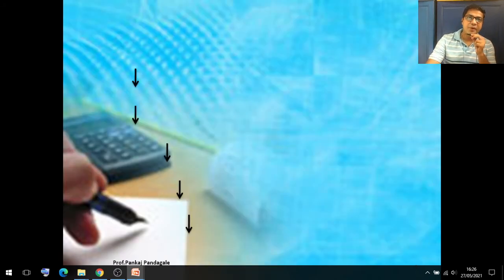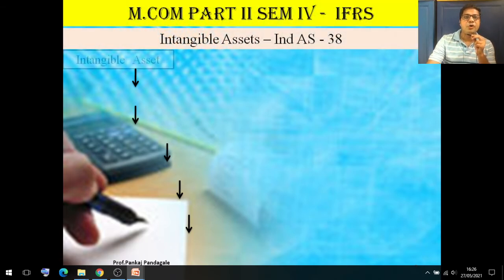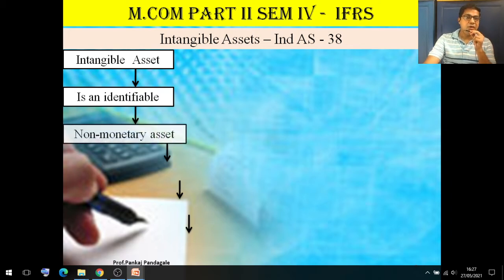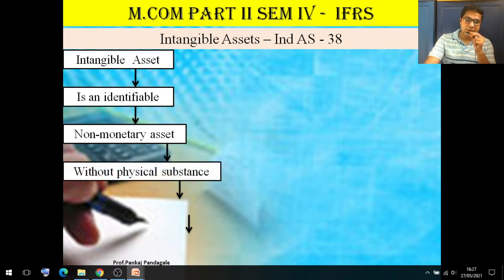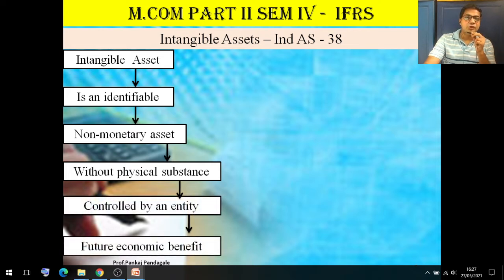Now whenever we talk about intangible assets, we will consider which asset is an intangible asset. First of all, it should be identifiable. It is a non-monetary asset without physical substance, controlled by an entity, with future economic benefit. It is considered an intangible asset.